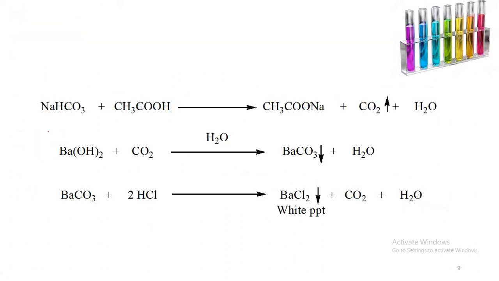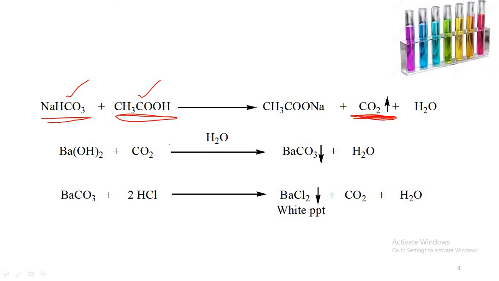And another identification test for the bicarbonates: bicarbonates on treatment with acetic acid solution lead to evolution of carbon dioxide gas.